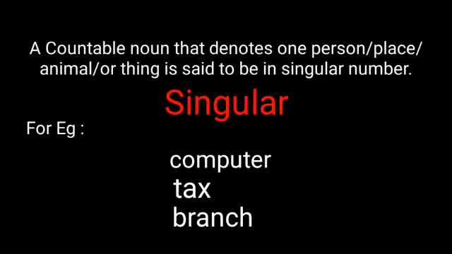A countable noun that denotes one person, place, animal or thing is said to be in singular number. For example, computer, tax, branch.